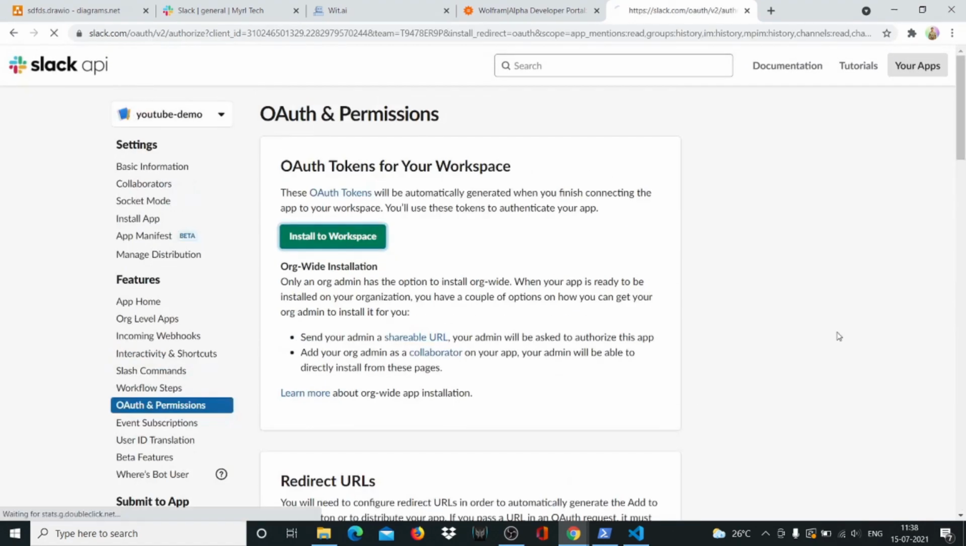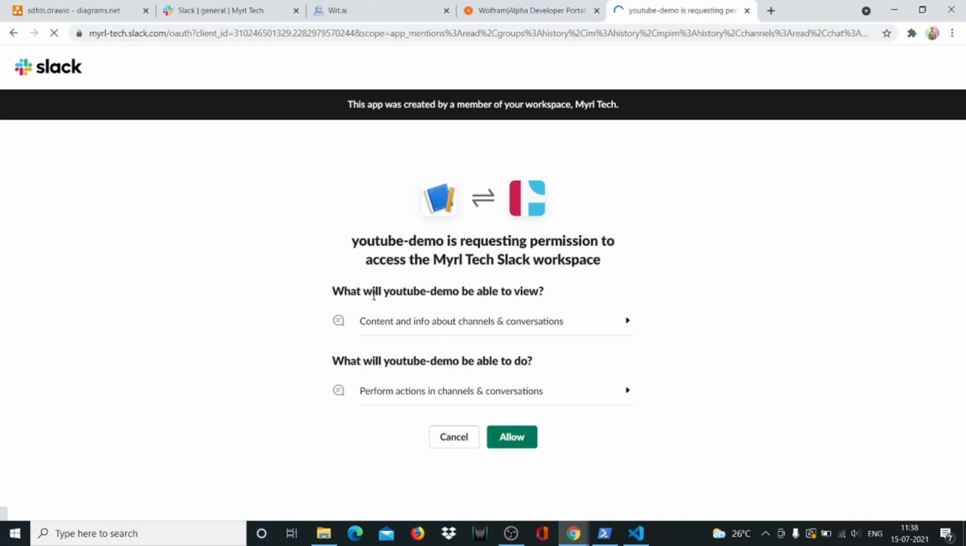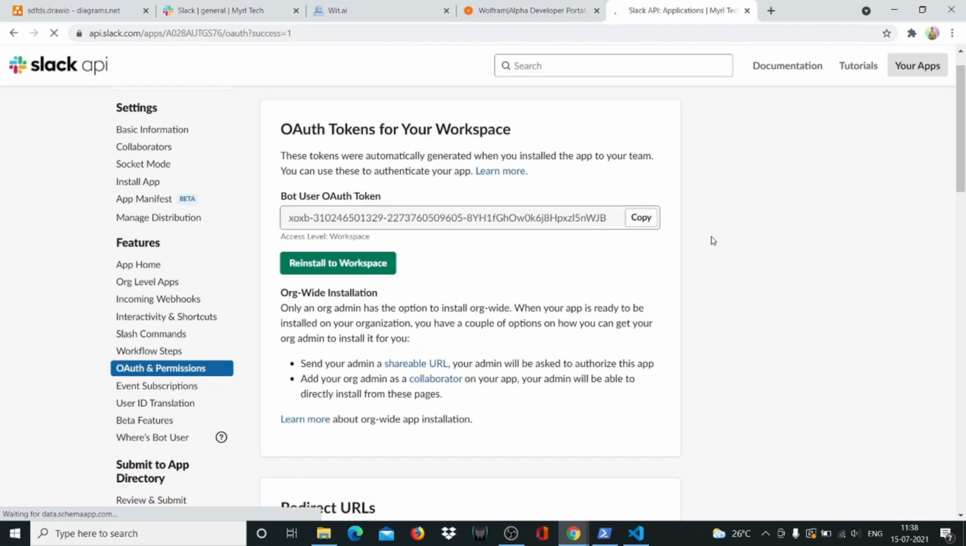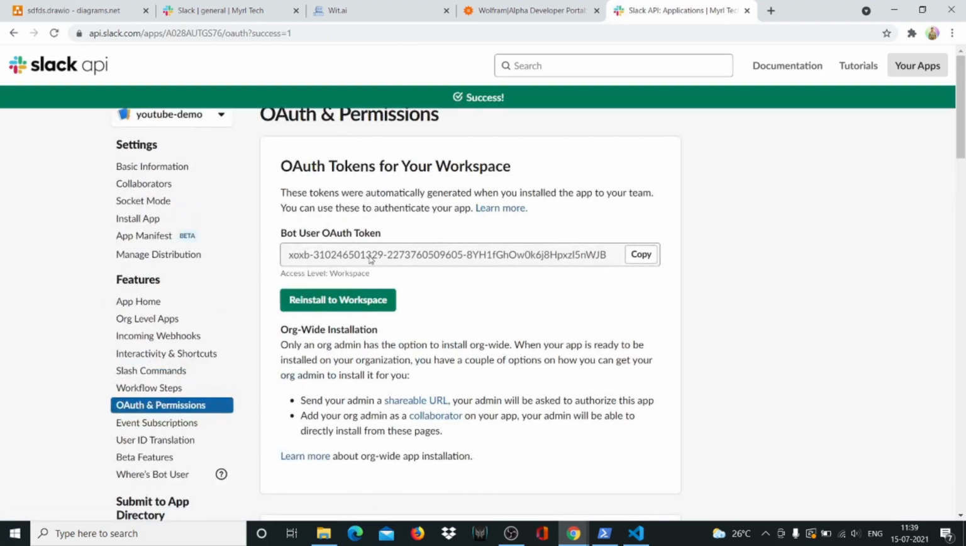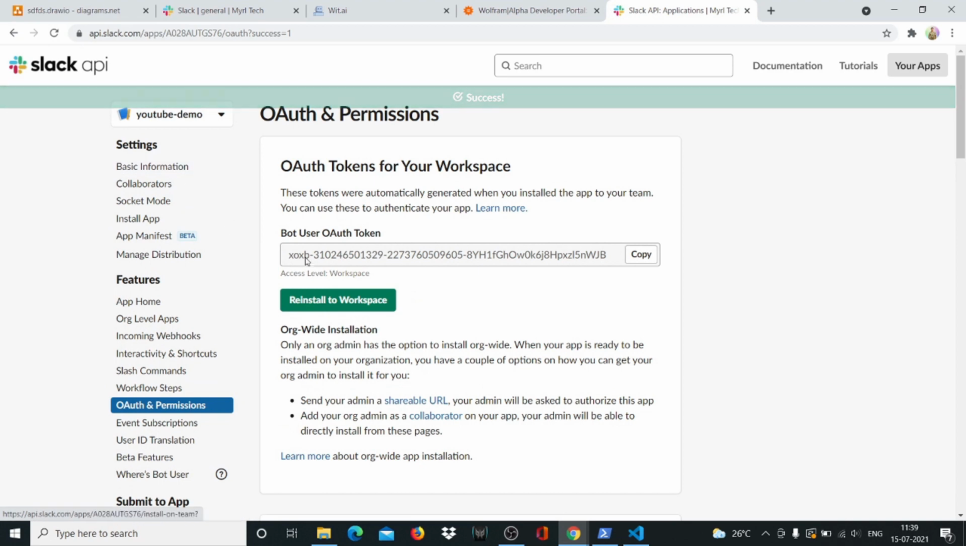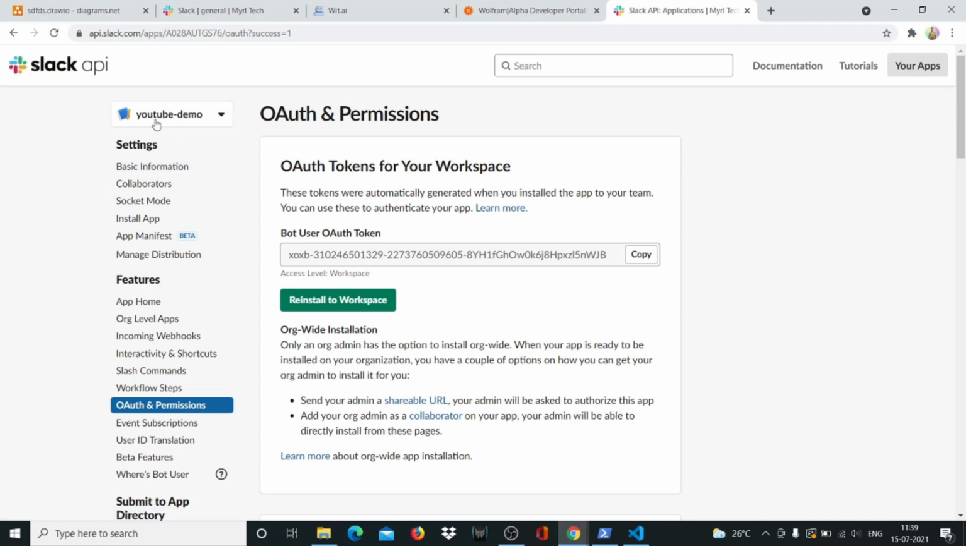And I'm going to install it to my workspace, and it asks me if I can give it these permissions. I said allow. So now it's given me a bot user token. So this is important, and in our basic information, the Slack socket token that we created, that's important too, right? So it's called the YouTube demo. Just remember that, because we'll have to refer to it, we'll have to mention it in our Slack channel.